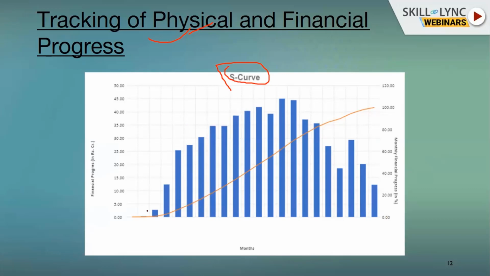Because this is basically the graph of the resources on a monthly basis. Okay, and this S part that is showing is the cumulative financial progress of the site. If you are starting any project, we cannot need all 100% of the resources in a single day.